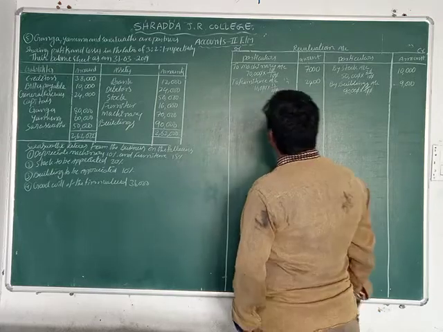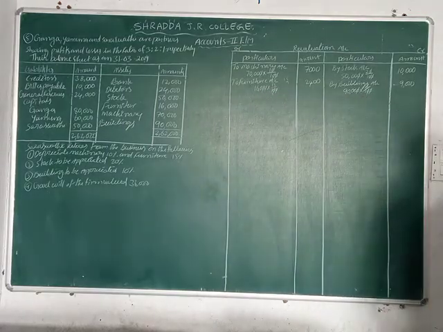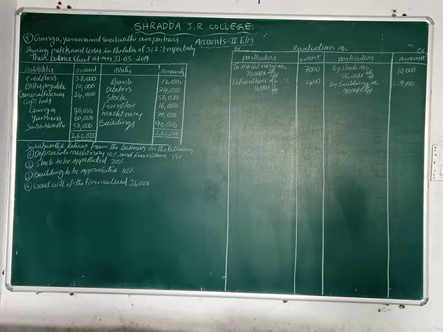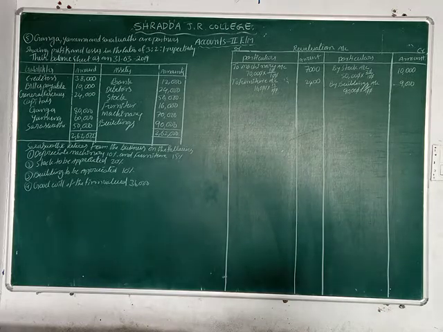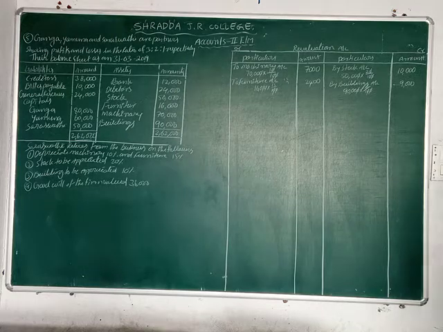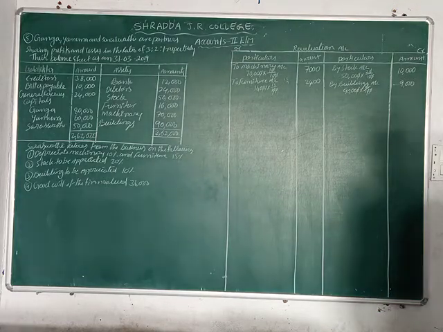So machinery is 7,000 and furniture is 2,400. Next, stock is 10,000. Buildings is 9,000 rupees. Now we are finding the revaluation profit or loss, friends.